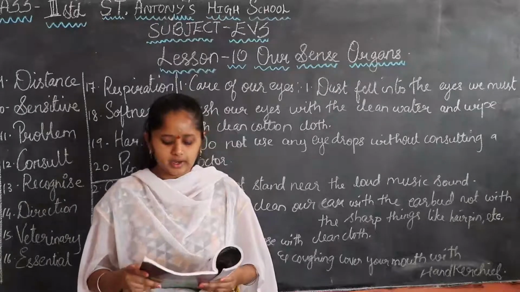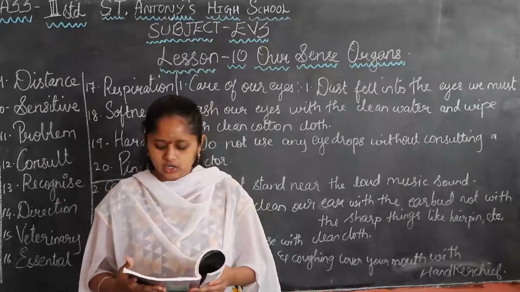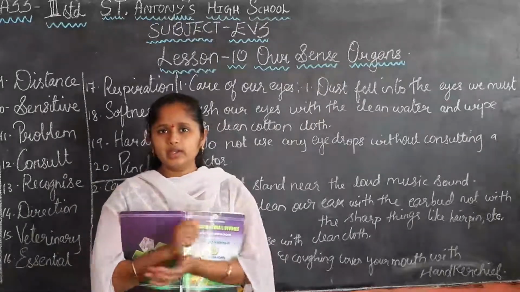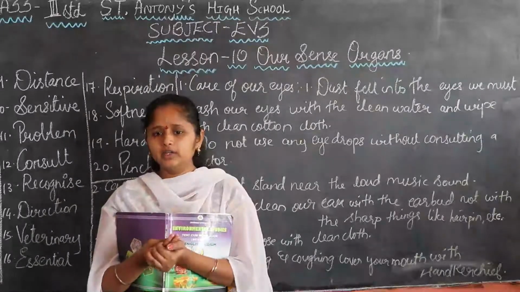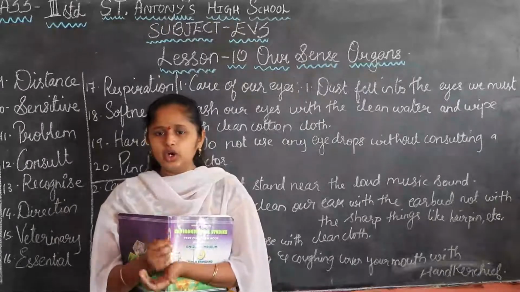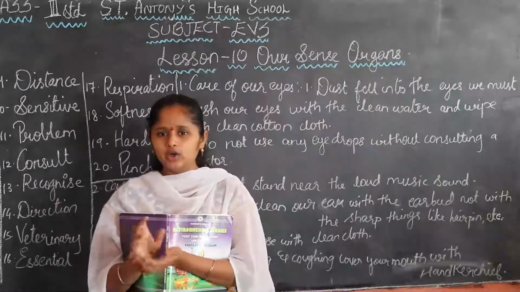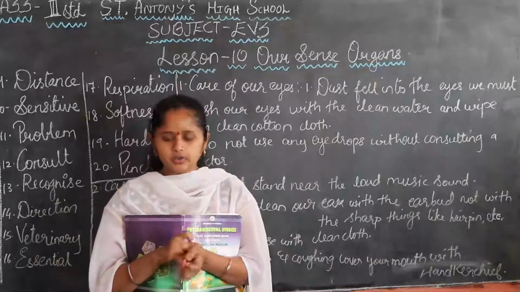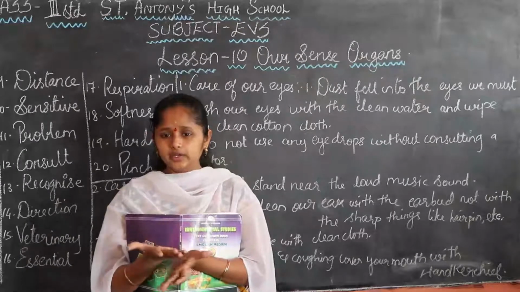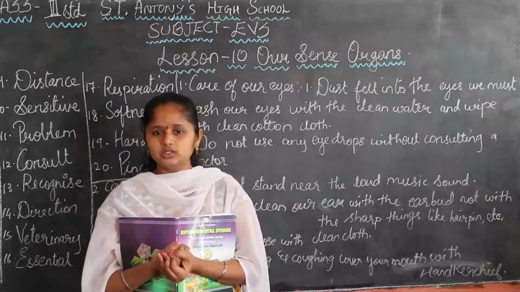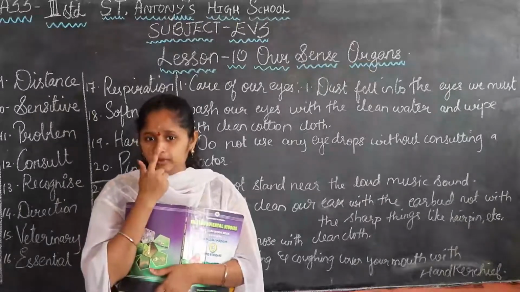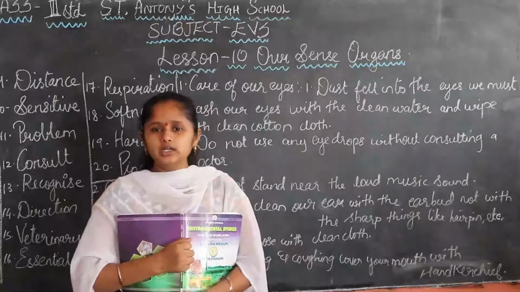The nose smells everything. The nose is an essential organ of respiration. So children, take any leaves, curry leaves or mint leaves or coriander leaves. Just rub it in your hand like this, or jasmine flower. Rub it in your hand or put perfume in your palm. Just rub it and ask your friend to identify what kind of smell this is. Which part helps us to smell, dear children? The nose helps us to smell things.